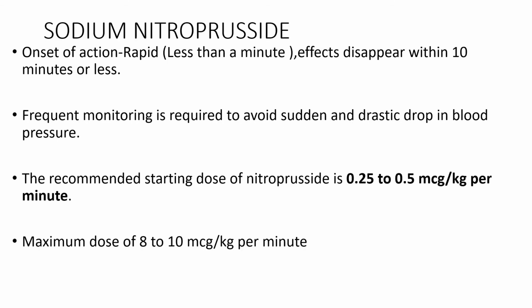Sodium nitroprusside has a rapid onset of action within less than a minute, and its effects disappear within 10 minutes or less of cessation of the drug. Frequent monitoring is required to avoid sudden and drastic drop in blood pressure. The recommended starting dose of nitroprusside is 0.25 to 0.5 microgram per kg per minute, and maximum dose is 8 to 10 microgram per kg per minute.